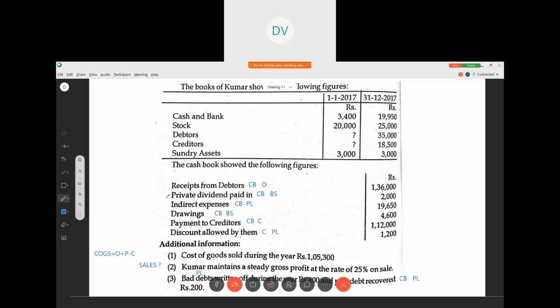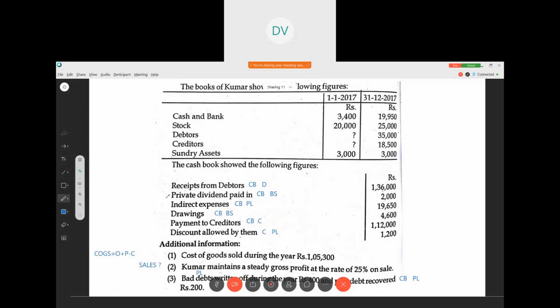And this is very important, cash sales. Remember this 14,600. So we prepared the cash book. Okay, cash book is done. Next, we have to prepare debtors and creditors account. For that, we require the information: what is the credit purchases and credit sales? They have given a hint. So by using the hint, let us find out the credit purchases and credit sales.